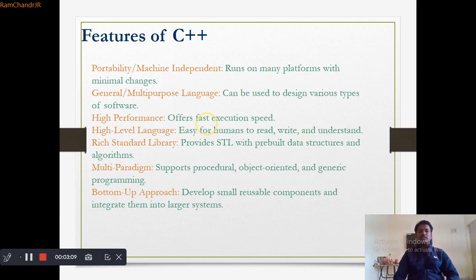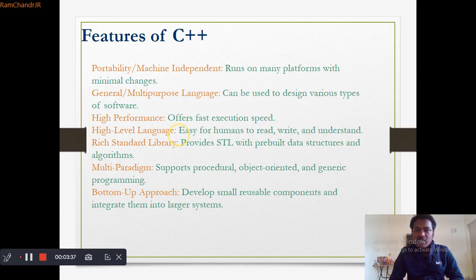And then it is a high level language. That means it is easy for coders or human beings to understand. They can easily read, write and understand the code which is written by others. And also, there is another thing called low level languages or machine level languages which humans cannot understand.